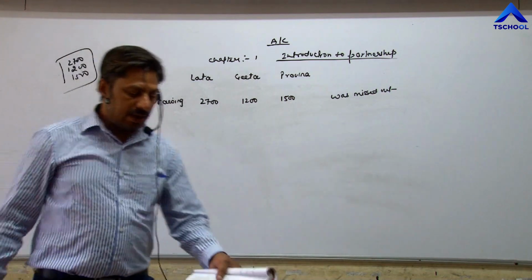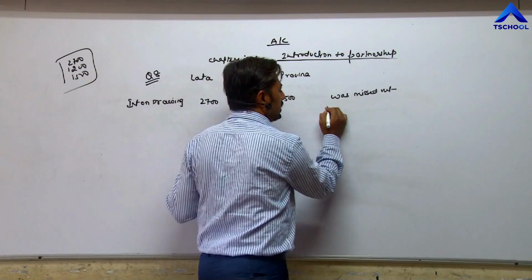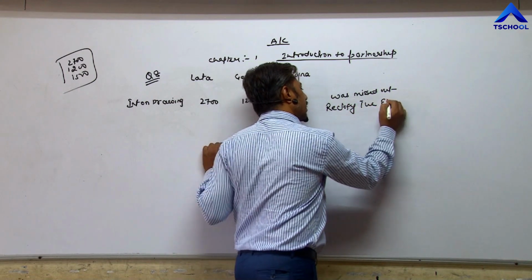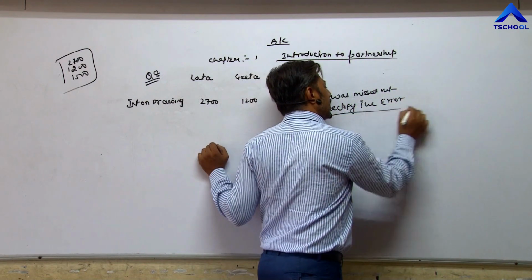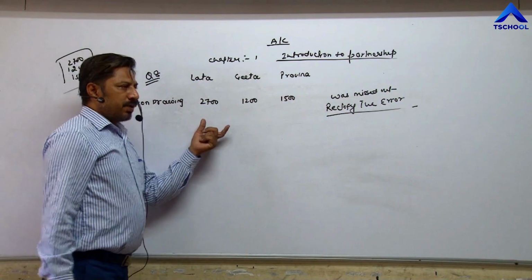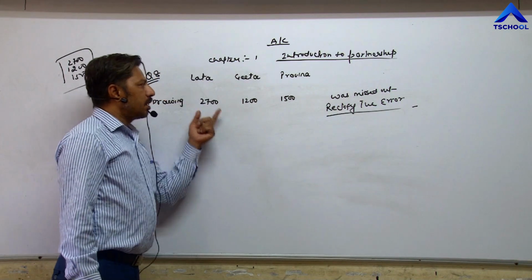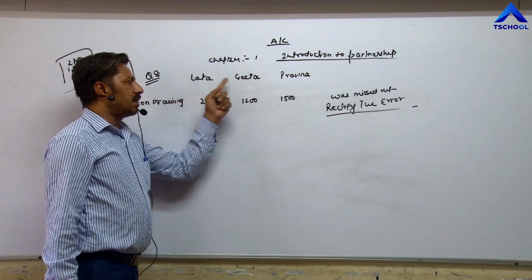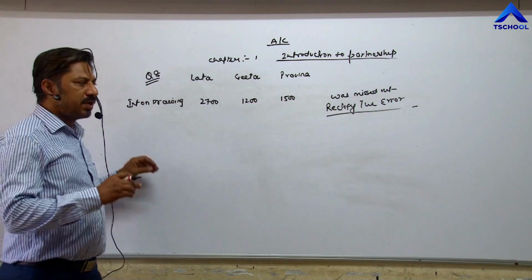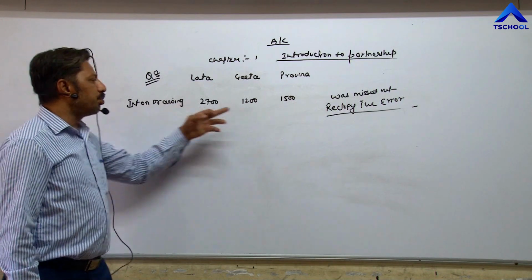Missed out means interest on drawing was not charged, and in this question we have to rectify the error. Rectifying the error means again we have to pass a journal entry. Now what is the question? Whatever profit is earned by the firm, that profit was distributed among these three partners, Lata, Geeta and Praveena. After distribution of profit, they realized that interest on drawing was missed out.